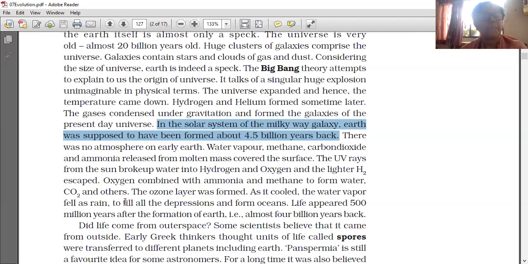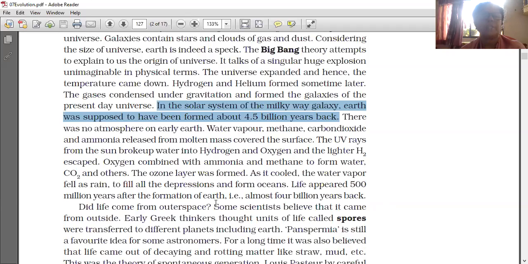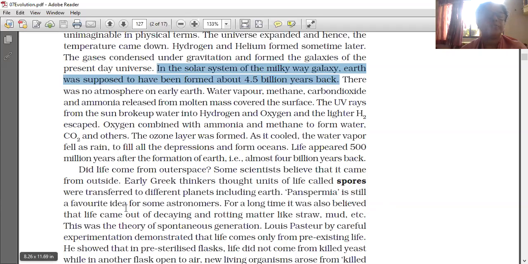The water vapor fell as rain. The ozone layer developed, then somewhat the earth cooled. The temperature of the earth decreased. So the water vapor fell in the form of rain to fill all the depressions and to form oceans. Depressions on the surface of the earth were filled with water to form oceans. Life appeared 500 million years after the formation of earth. That is almost 4 billion years back.